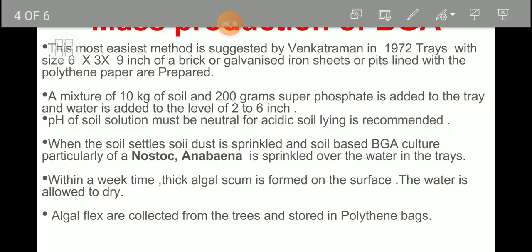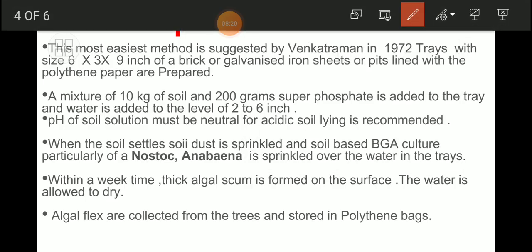Now mass production, my friends, you have to keep in mind. As we know, in nature these things are available, but artificially we have to make an effort to produce them in a larger quantity. So many such growth cultures of BGA are there. The easiest method for the cultivation of BGA was suggested by the scientist Venkataraman in 1972.